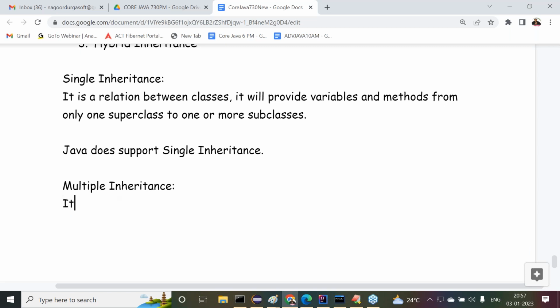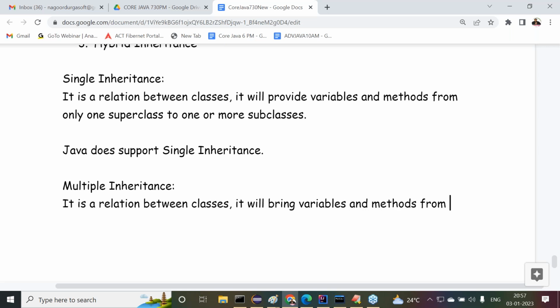The point is very clear. It is a relation between classes. It will bring variables and methods from more than one superclass to one or more subclasses.